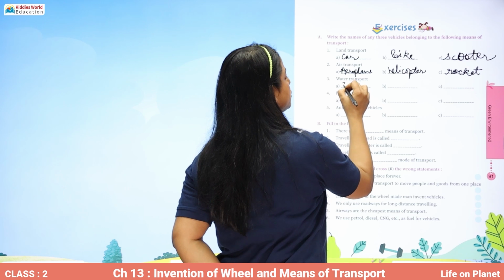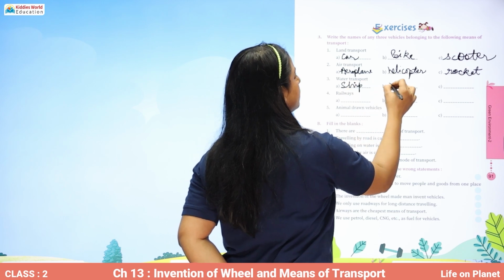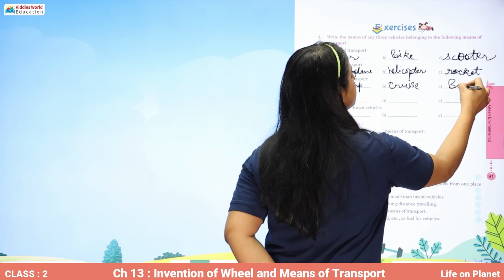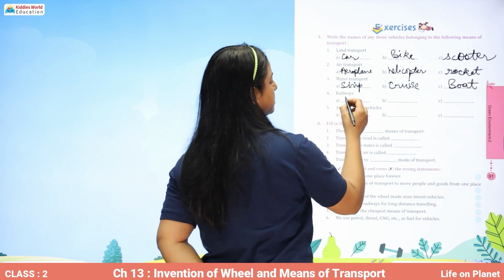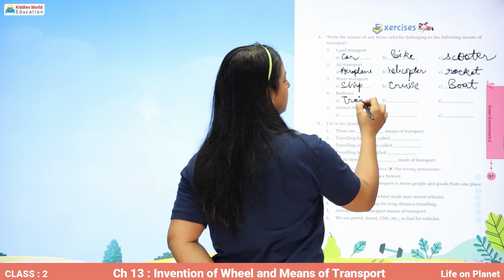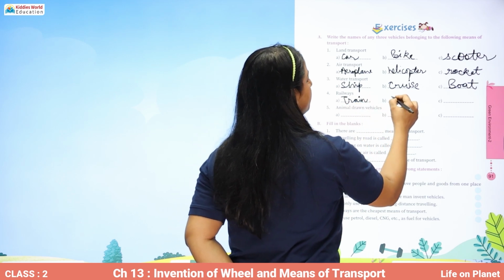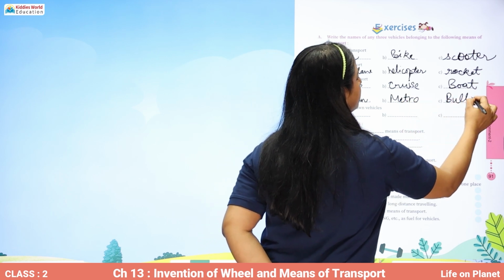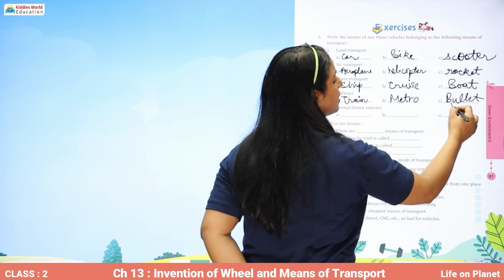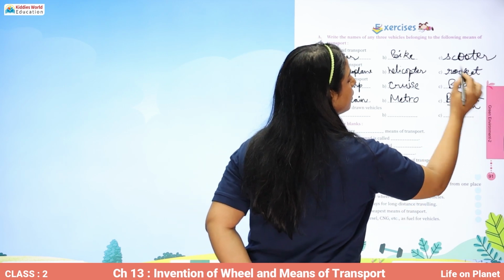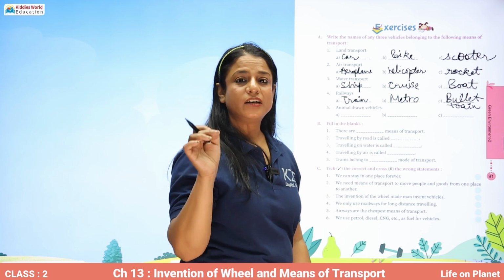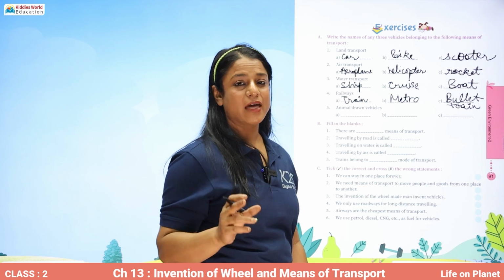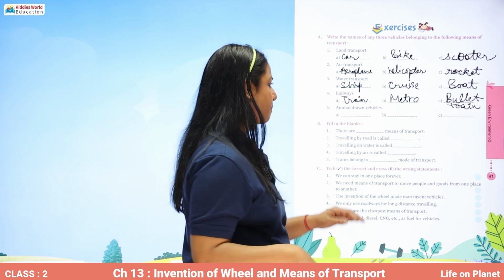Water transport: ship, cruise, boat, steamer, submarine. Railways: train, metro, bullet train. That bullet train is the super fast train. A new bullet train has been introduced called Vande Bharat, and that is a super fast train.